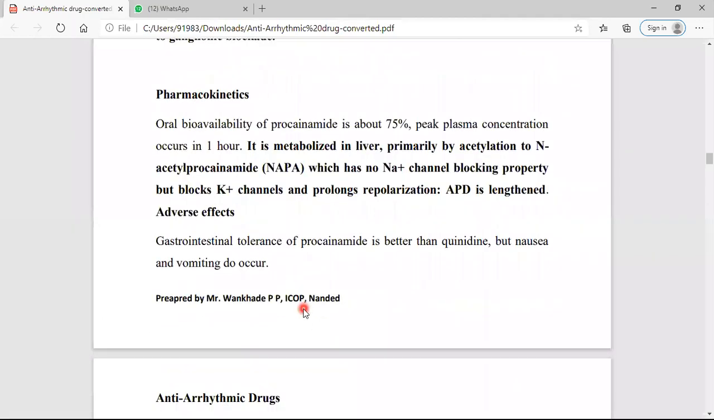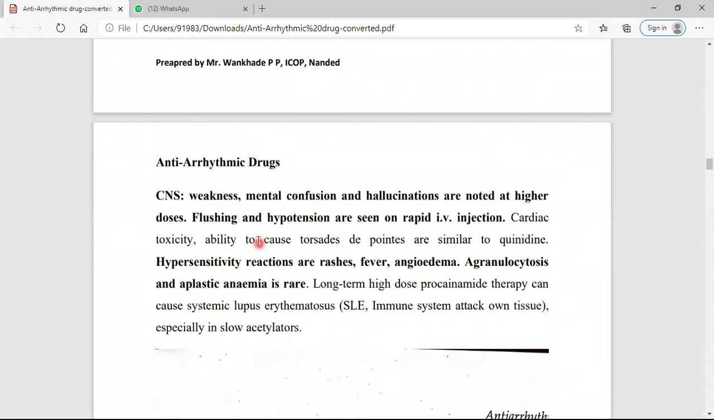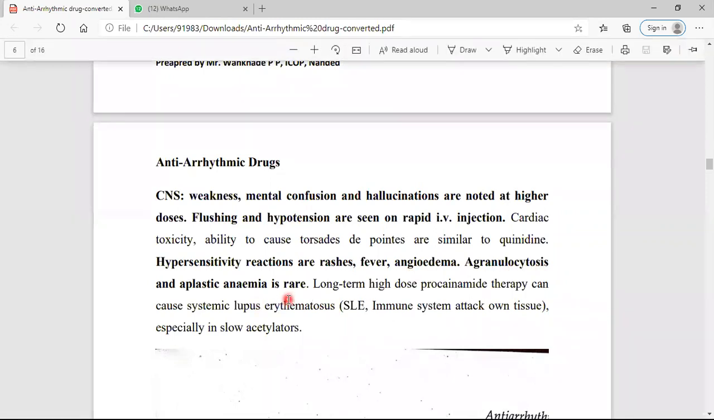GIT tolerance is better; it has less nausea and vomiting. Now effects on the CNS: weakness, mental confusion, hallucination, meaning false feeling of well-being. Flushing, which is redness, occurs due to vasodilation and hypotension on IV injection. It also causes rashes, fever, angioedema, which means swelling of the lips, and agranulocytosis and aplastic anemia.